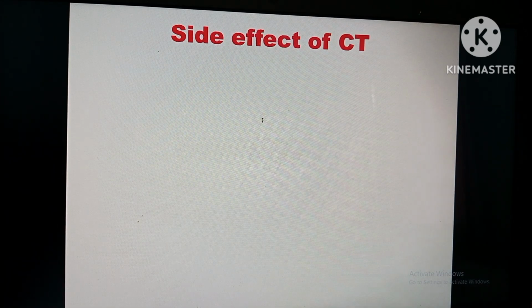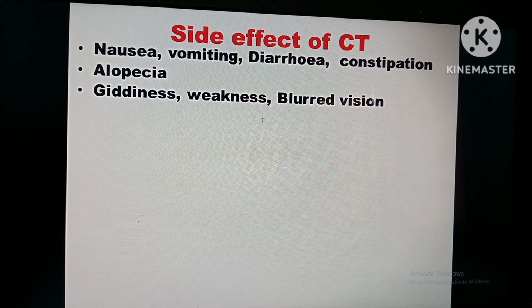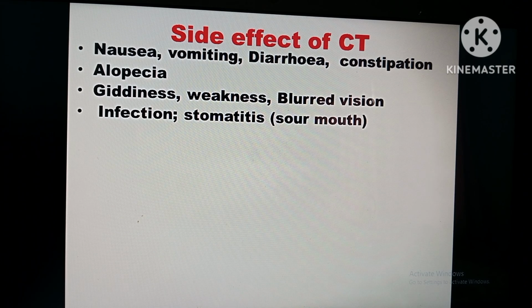So what are the major side effects of chemotherapy? Nausea, vomiting, diarrhea, constipation, alopecia, loss of hair. Underline this, okay? For 1 mark they will ask. Giddiness, weakness, blurred vision, means they are unable to see properly, everything will look double. They are prone to several kinds of infections. Stomatitis means inflammation of the mucous membrane of the mouth.